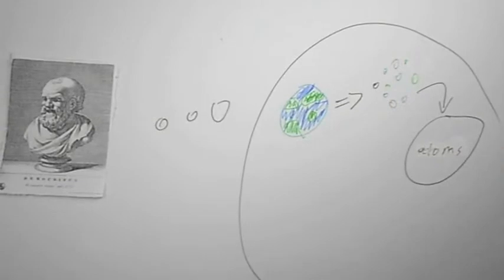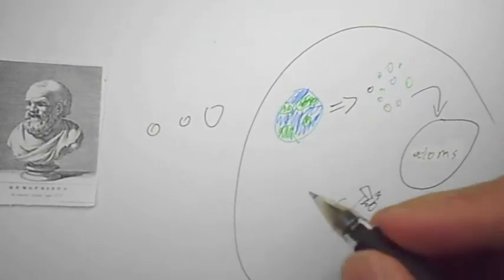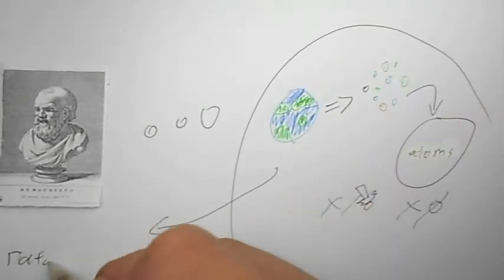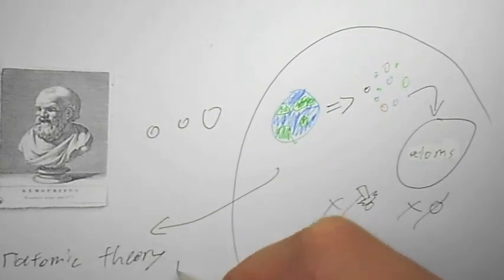He thought maybe the world is made of a bunch of marbles. He thought of these small particles called atomos, Greek for atoms, which are indestructible and indivisible. This was the start of the atomic theory, which gave him his title.